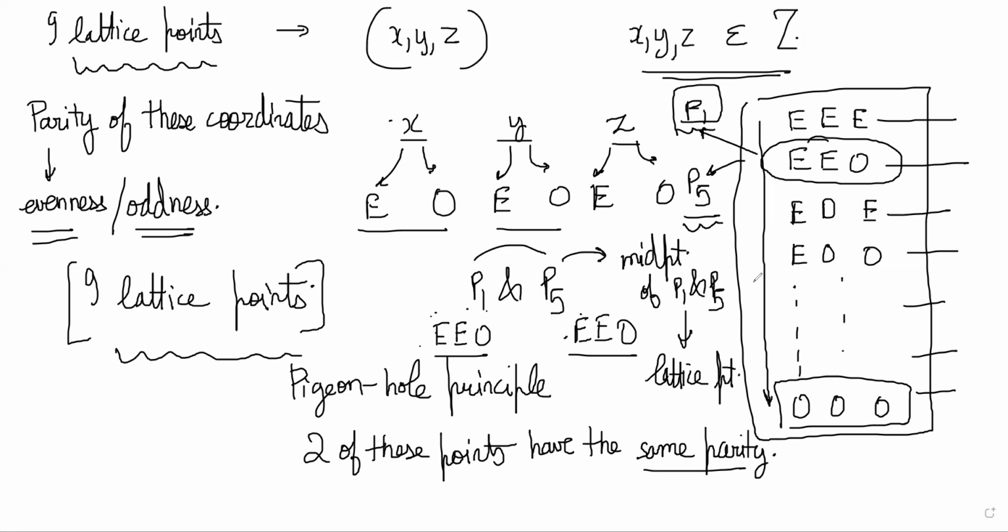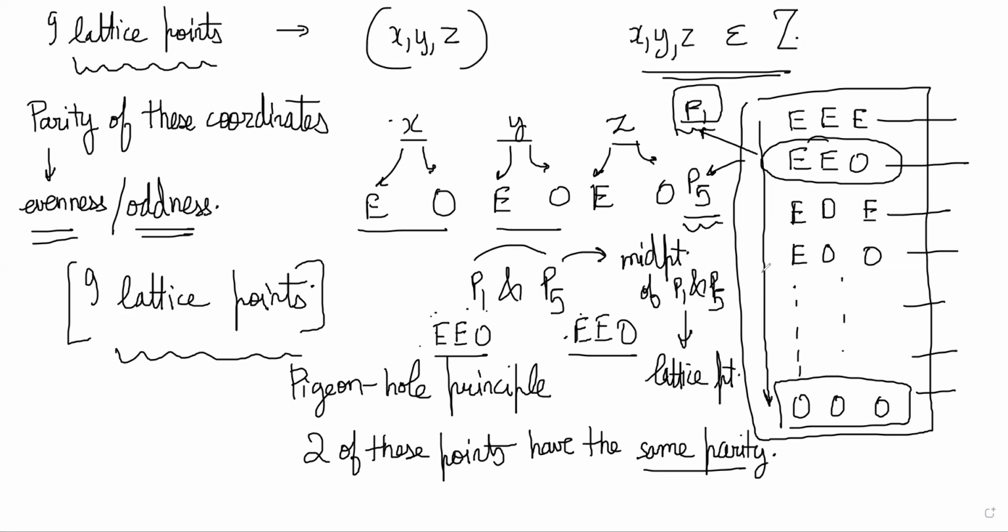So I hope you appreciate how beautiful the solution is and how big a claim we are able to make from such little information. The only thing that was known was that there were 9 lattice points in 3D space. And we are able to say that there will be another lattice point on the midpoint of the line segment joining one of these 9 points, just because we got 8 different parity patterns and we had 9 points.